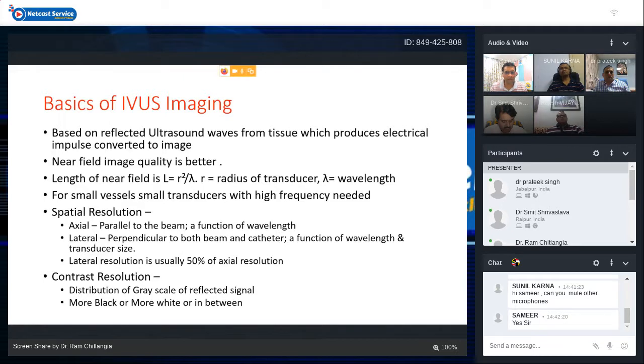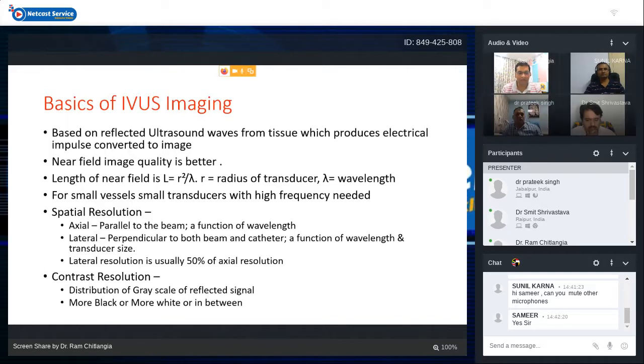And lateral resolution is perpendicular to both the beam as well as the catheter. It is a function of wavelength as well as transducer size, and it is typically around 50% of axial resolution. So when the IVUS catheter rotates, it can show you the images on the circumference very clearly, but along the length of the artery, the image quality is usually inferior to the axial resolution.